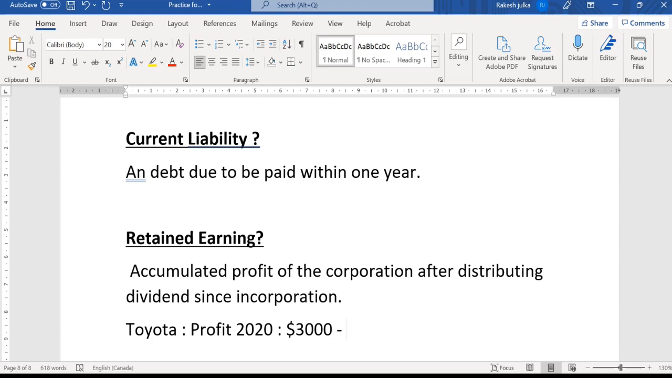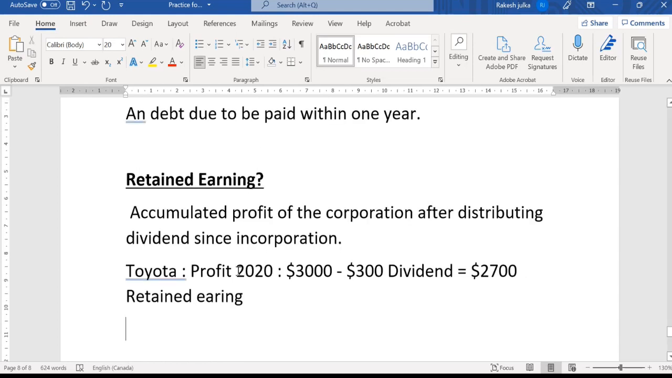And if they are going to declare a 10% dividend, for example, 300 is the dividend. So the rest of the amount will be the retained earning: 2,700. Okay, so this will be for 2020, right? So if we talk about profit minus dividend, it is equal to 2,700. In general terms, this will be the net profit.